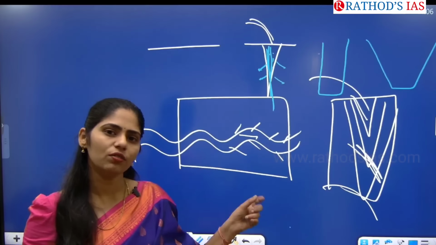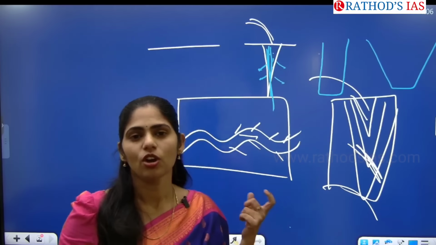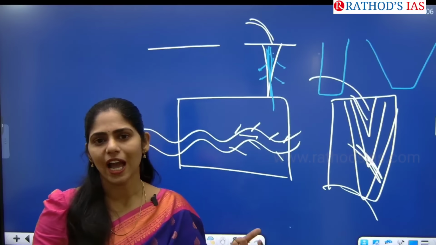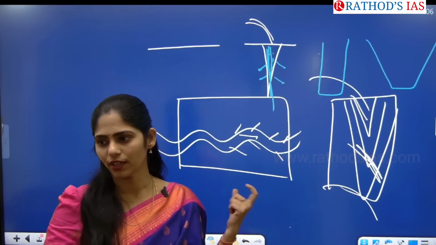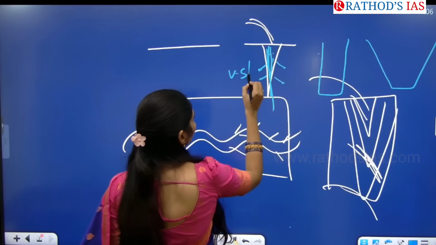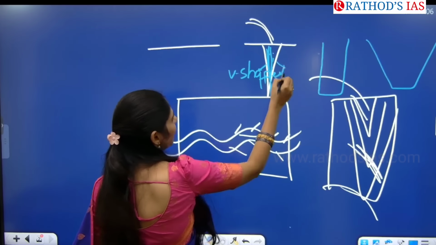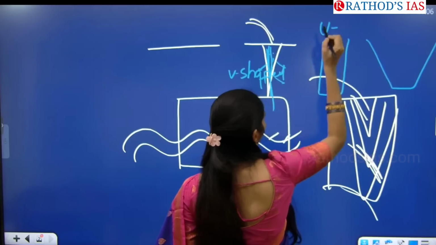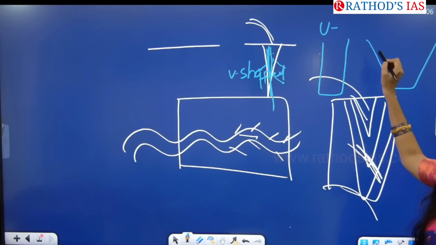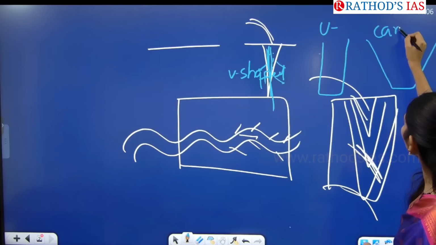So whenever a river goes for erosion, it forms certain landforms. Those are called erosional landforms formed by running water. The first erosional landform here is the V-shaped valley. After that, it will develop a U-shaped valley. And after that, it will develop this wide-shaped valley. It is called a canyon.